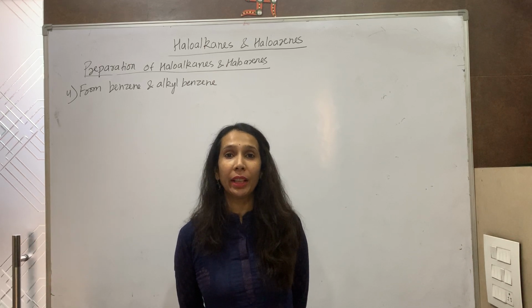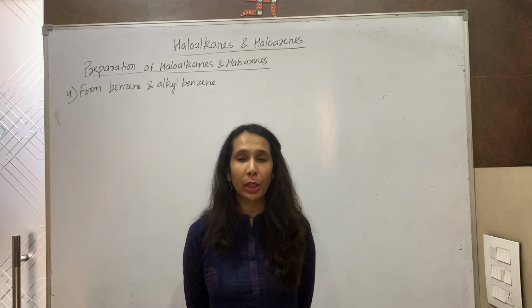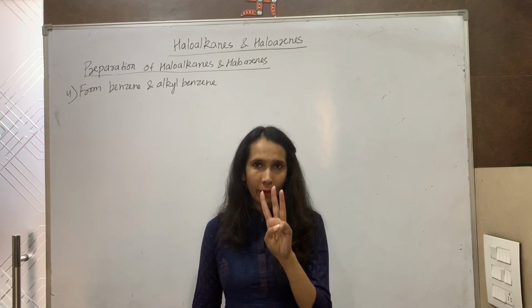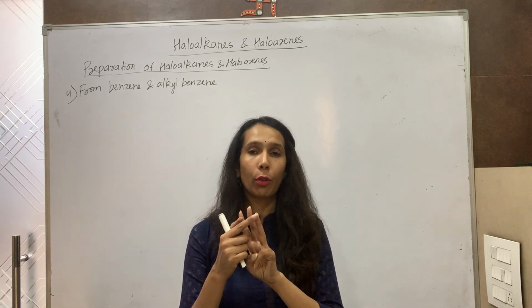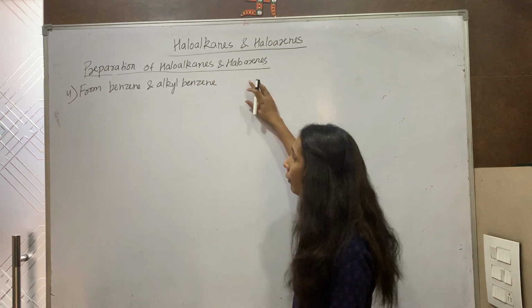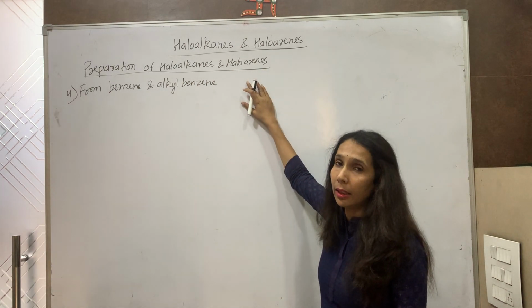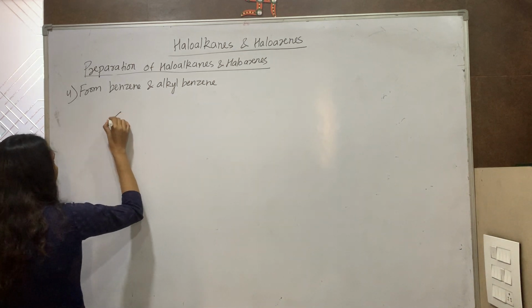Good morning students. We were doing the preparation of haloalkanes and haloarenes by different methods. Three we have done: from alcohols, from alkanes and from alkenes. Now we are doing the 4th preparation, from benzene and alkyl benzene. Let us see it. Benzene,